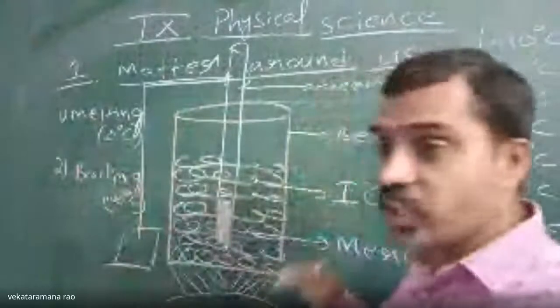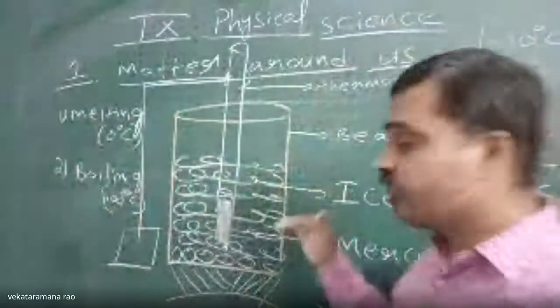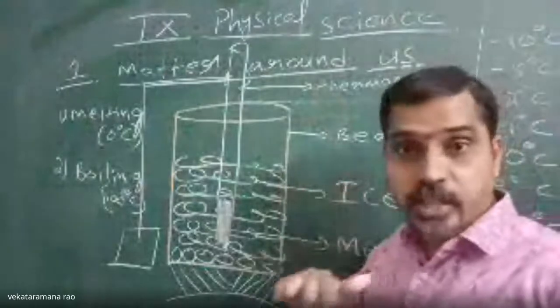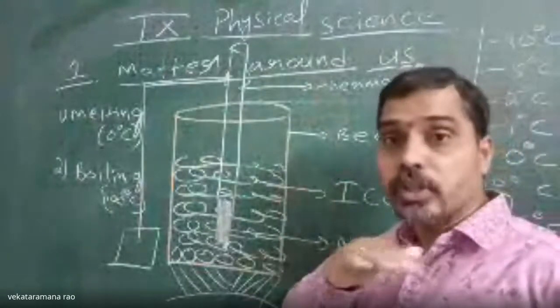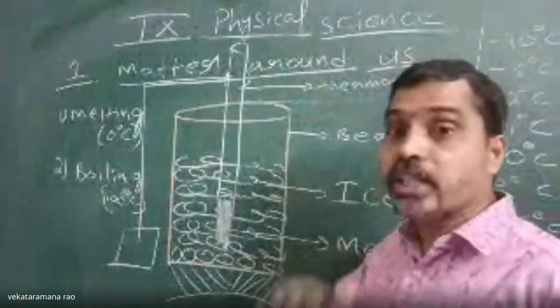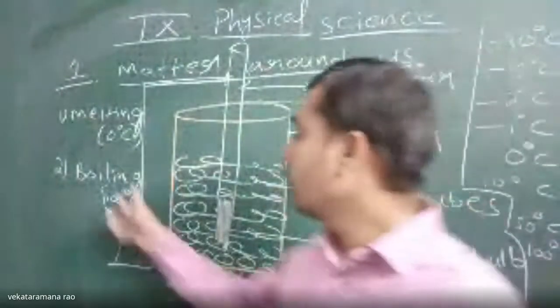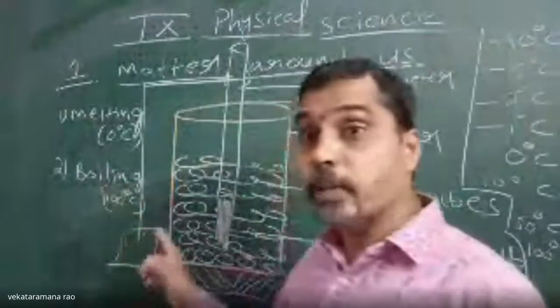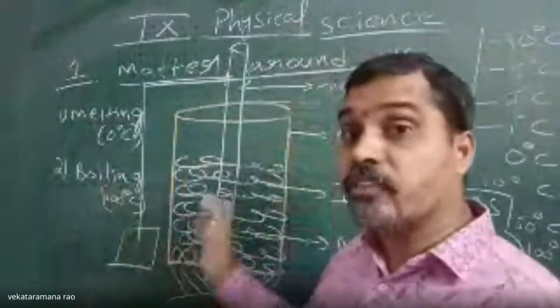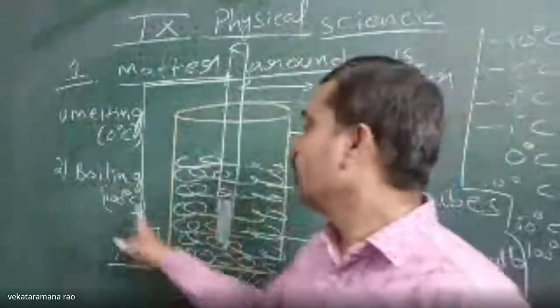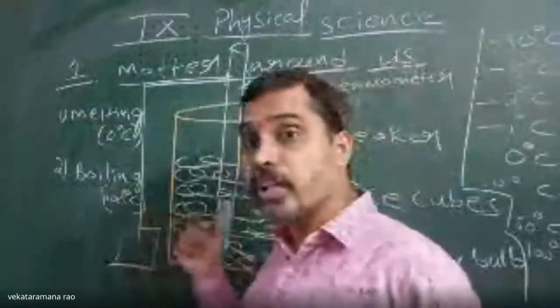And the process of conversion of liquid state into gaseous state at constant temperature we call boiling, and the temperature at which that liquid converts into gas is the boiling point of that liquid.